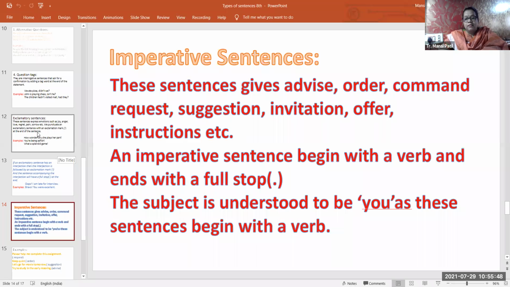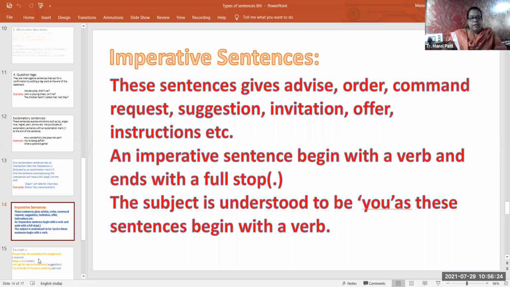Ryan, 8A, roll number 39, it's a request for you to sit properly. So imperative sentences contain advice, order, command, suggestion, invitation, offer and instructions. Instructions means like go left, then turn right. So that is how we are going to identify the imperative sentences.